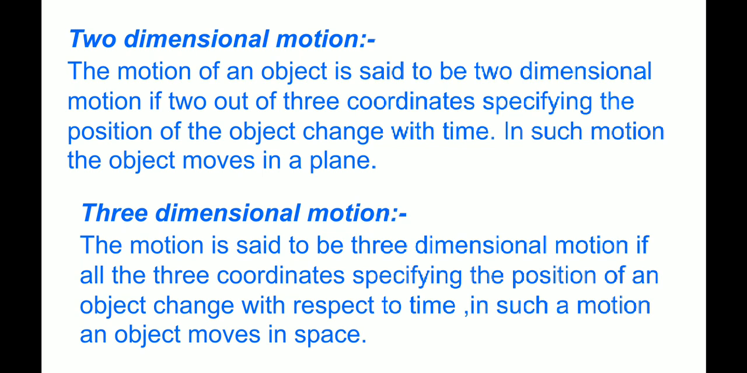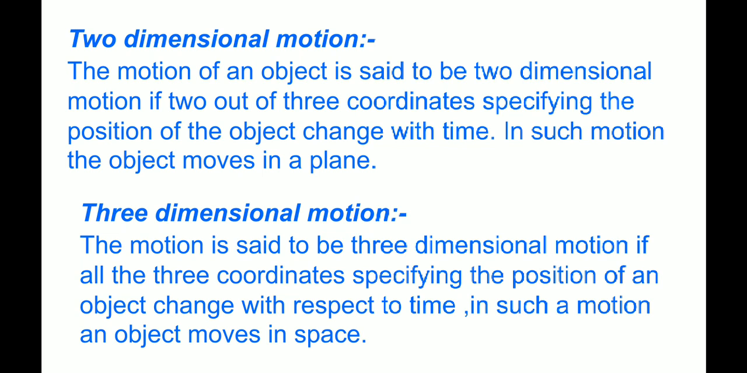Two-dimensional motion. The motion of an object is said to be two-dimensional motion if 2 out of 3 coordinates specifying the position of the object change with time. In such motion, the object moves in a plane.